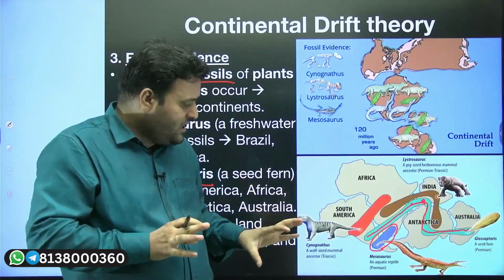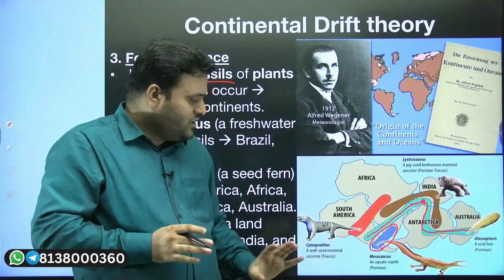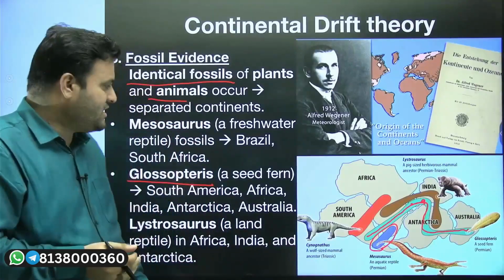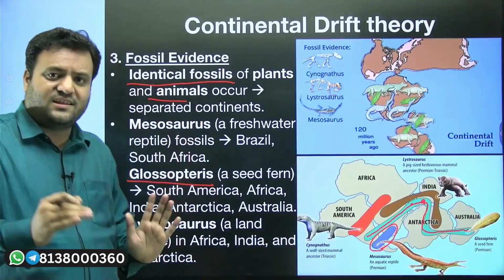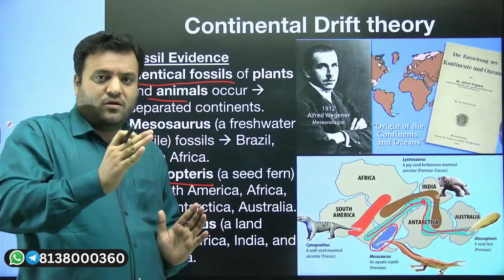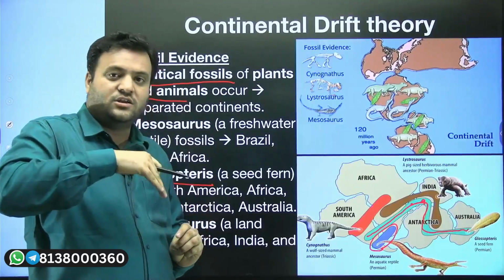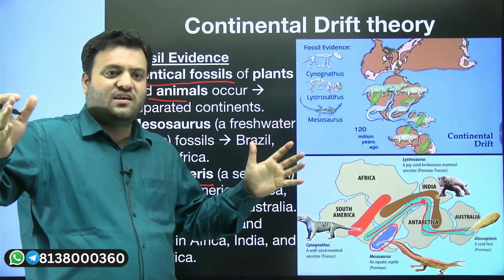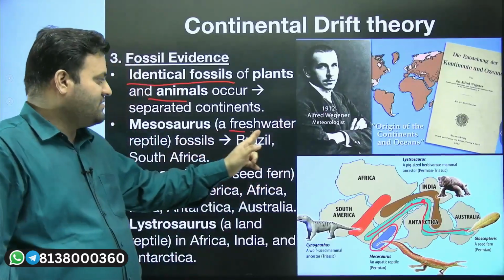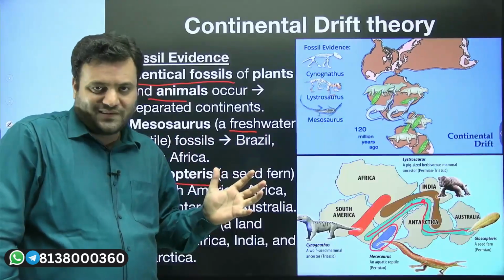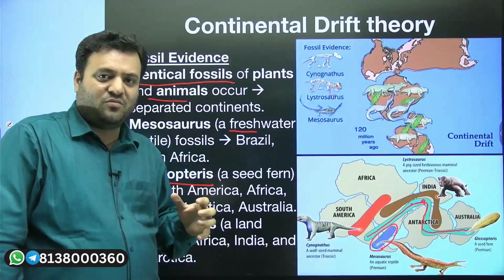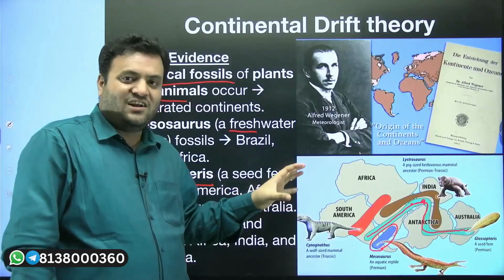If you see these Mesosaurs, they were freshwater reptiles. So we can say that they were not able to swim or cross the ocean at that much distance. They will not be able to survive in the saline water, or the hard water of the ocean. That means these lands were connected together.